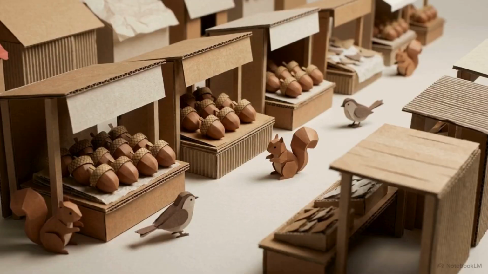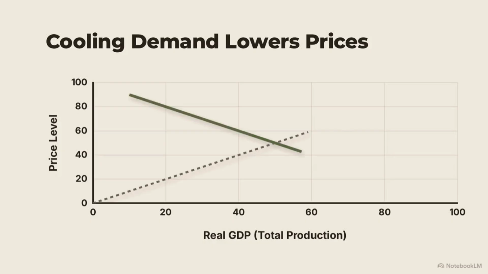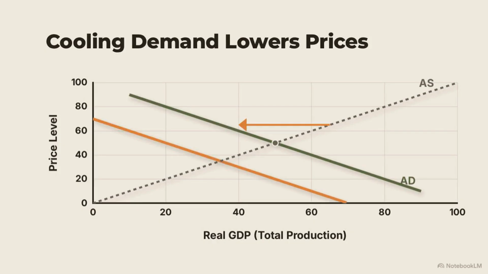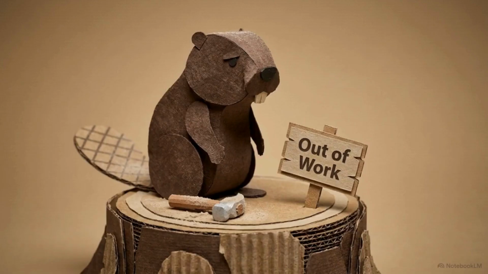By removing acorns from the zoo, he cools down the demand for goods. With fewer buyers at the market, sellers have to lower their honey prices to get anyone to buy. On the chart, this cooling effect pulls the total spending line back to the left. As the line moves left, we drop lower on the vertical axis tracking the price level, bringing inflation under control and making honey affordable again. This solves the inflation problem, but it shows the core struggle of the zoo. By cooling down the economy to fix prices, you risk slowing down growth and causing jobs to disappear.